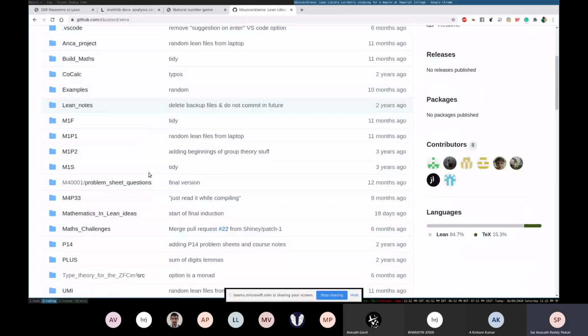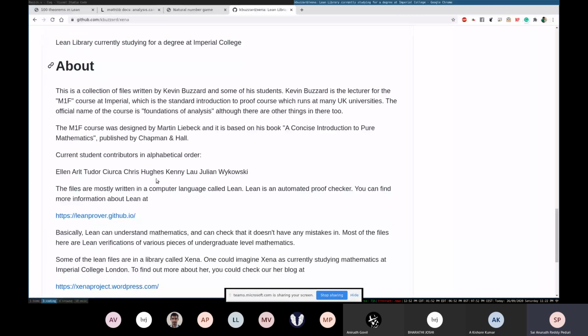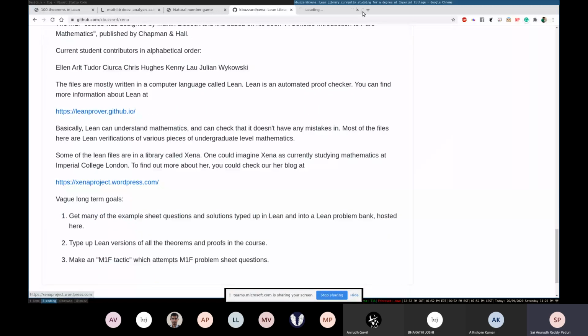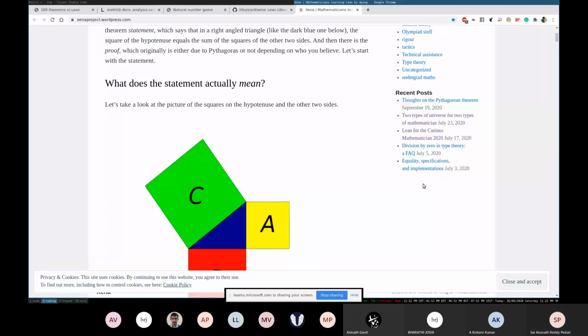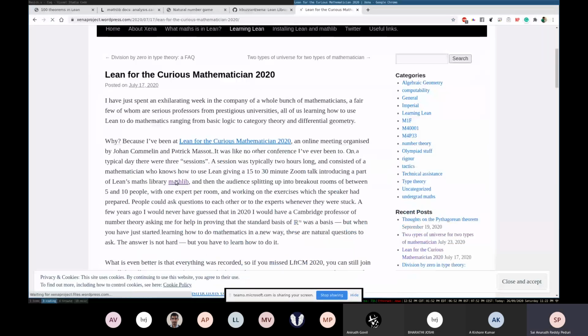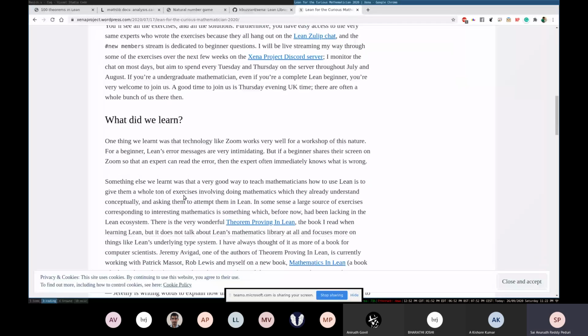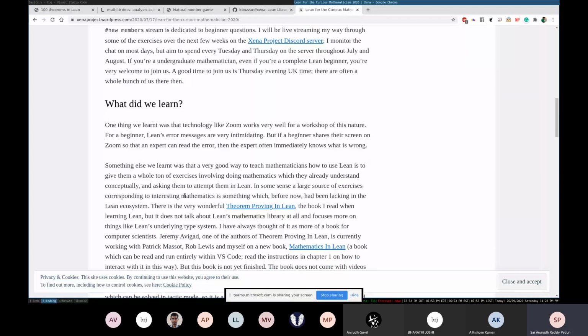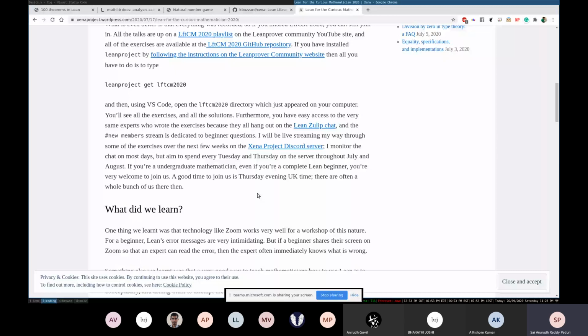So if anyone is interested, the Xena project also, you can actually contribute to it. Anybody can contribute actually. So he started this initiative called Lean for the Curious Mathematician 2020. Everybody is free to learn from the tutorials he's provided and then try to write more proofs.